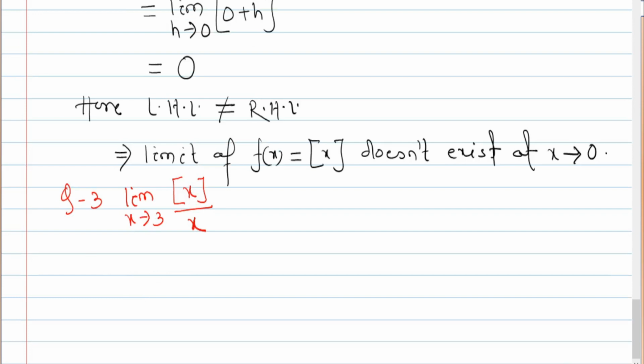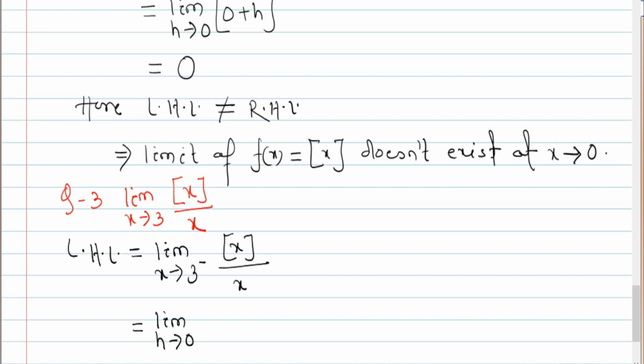So now we'll first check the LHL, that is limit x tends to 3 minus of bracketed x by x, that is nothing but the limit h tends to 0, where x should be replaced by 3 minus h, the bracket taken over the whole, divided by 3 minus h.